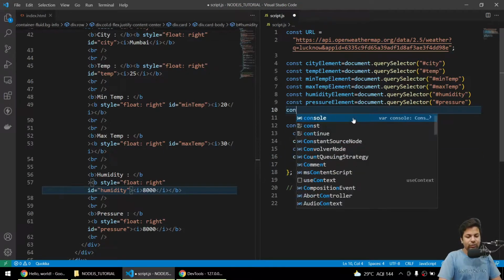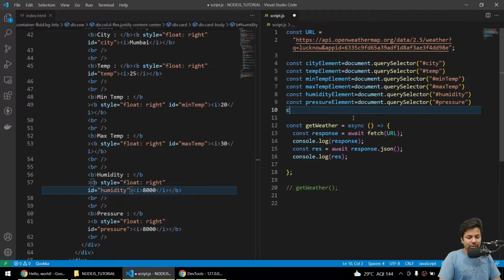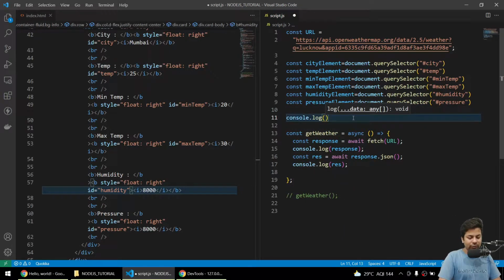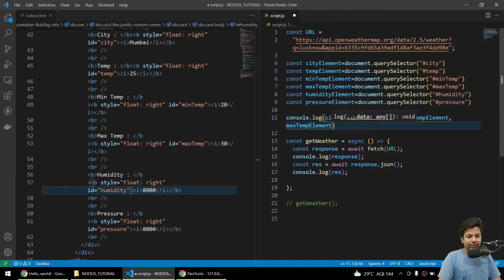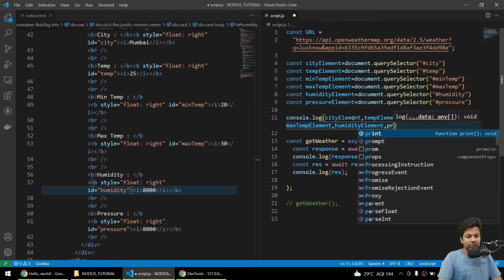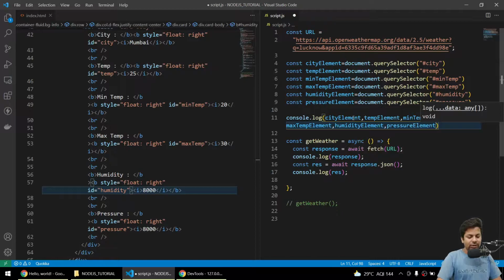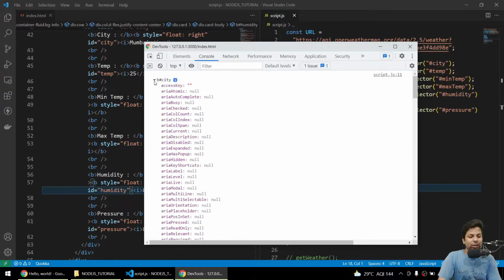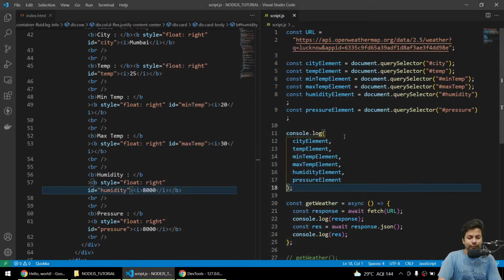So now I'll console every element, so I can cross check whether I am getting all well or not. City element, temperature element, min temperature element, max temperature element, humidity element, pressure element. Now as soon as we save it, it will print, okay, we are successfully getting all the elements.